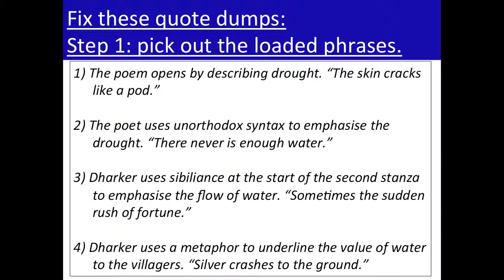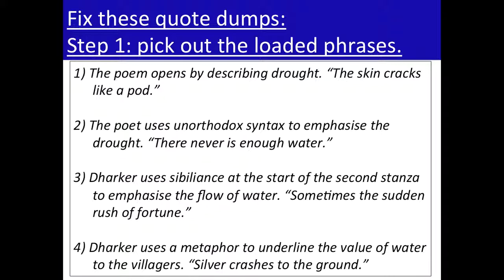Now, what you're trying to do here is, in each of these quotations, before you move on to trying to change the grammar, pick out the loaded phrases, the loaded single words in each of the quotes that are responsible for creating this particular image, like a pod, or the unorthodox syntax. Which 2 words in this sentence are the ones that are shifted in order to create the meaning?